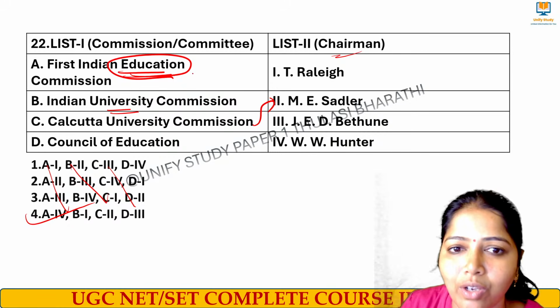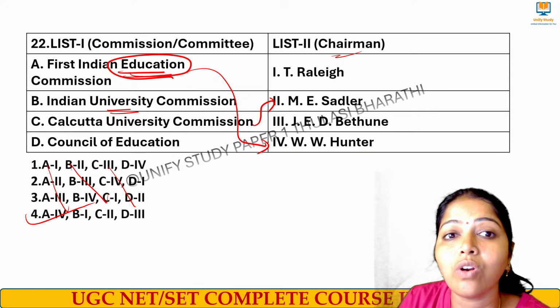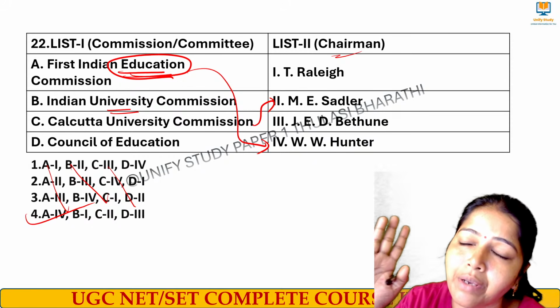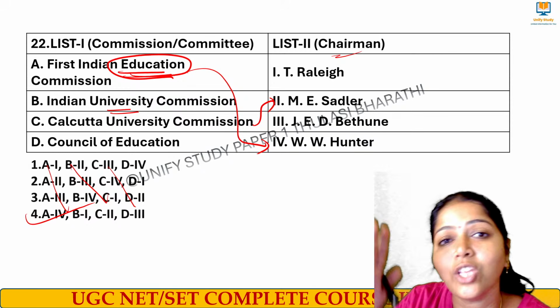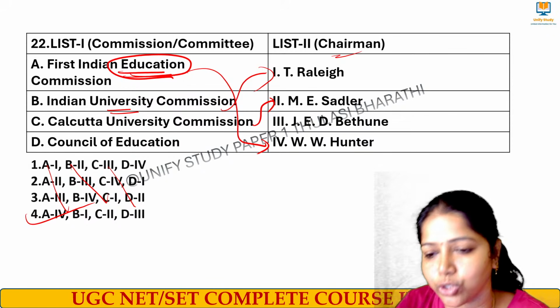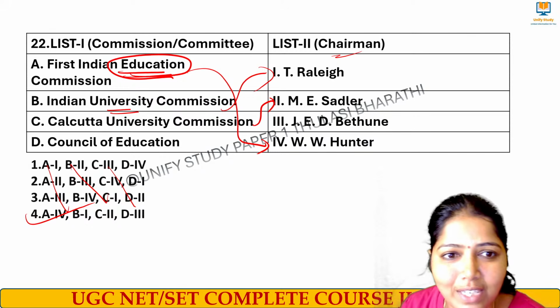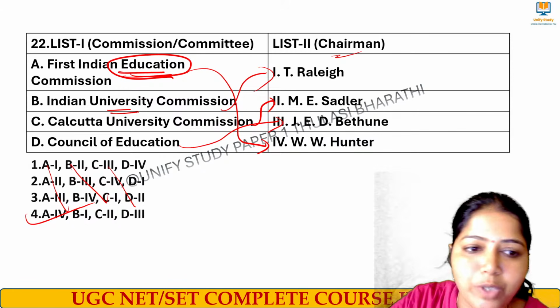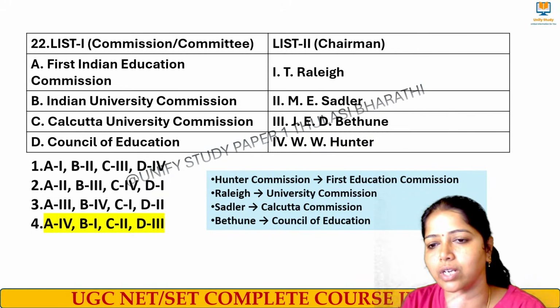1882 Hunter Commission. Okay, wow. So please write it down. First Indian Education Commission is Hunter Commission during pre-independence. Indian University Commission is Raleigh Commission, that is under Lord Curzon. You got the difference, right? Then we have a Council of Education that is by J.D. Bethune. So option number 4 is the right answer. Yay, we got it right.